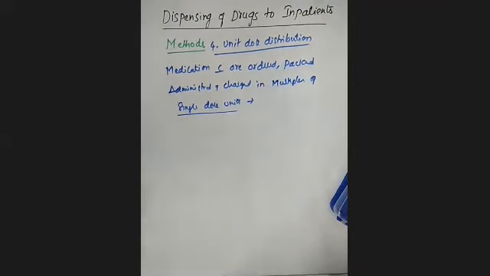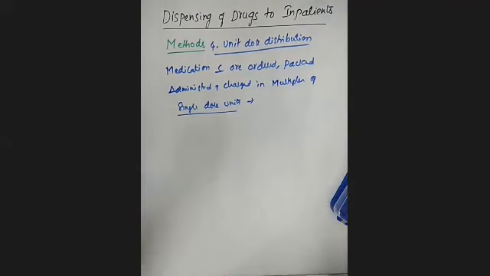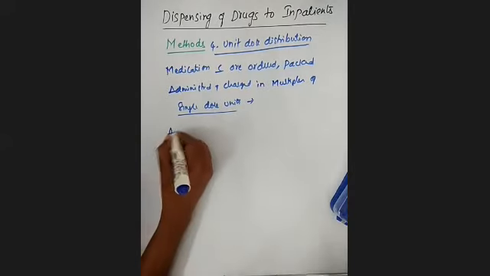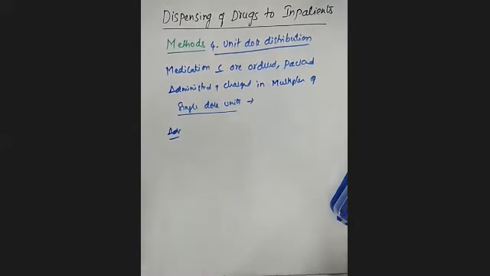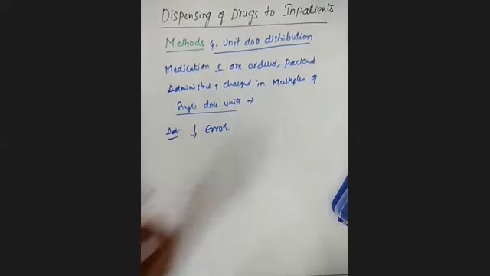Predetermined amount of the drug means how much of the drug the patient requires should be present in the single dose unit. The advantage here is a decreased chance of medication errors. Why?